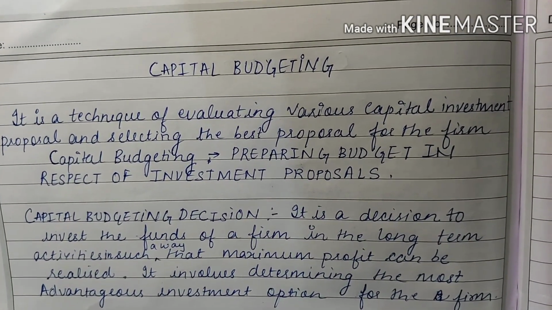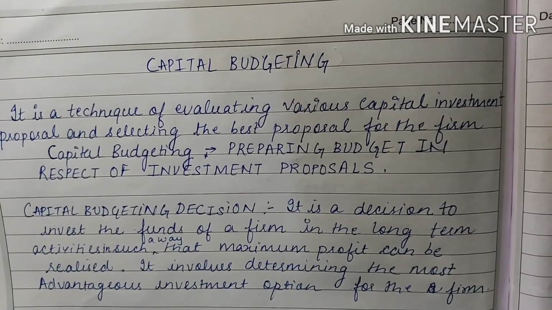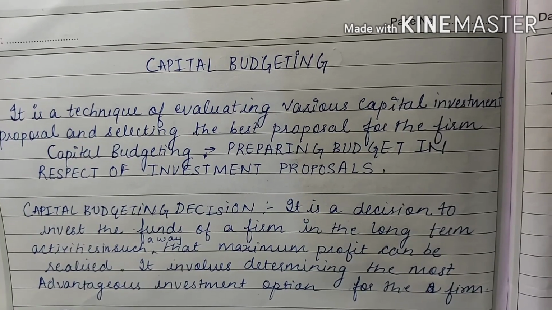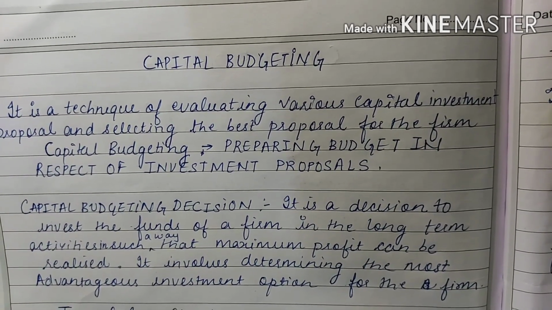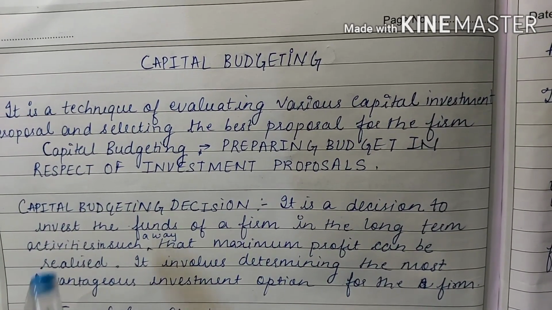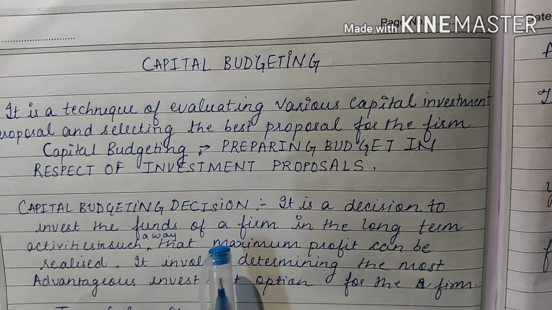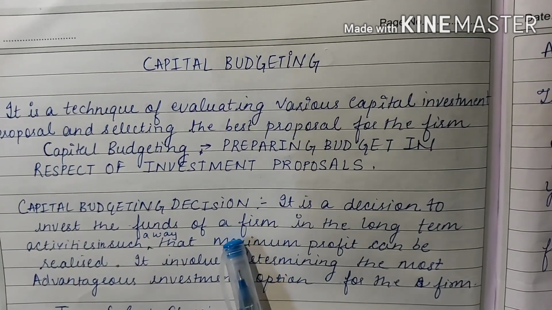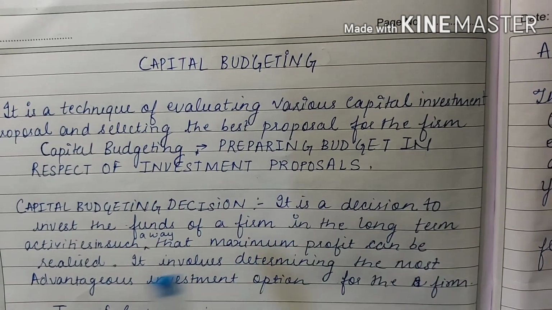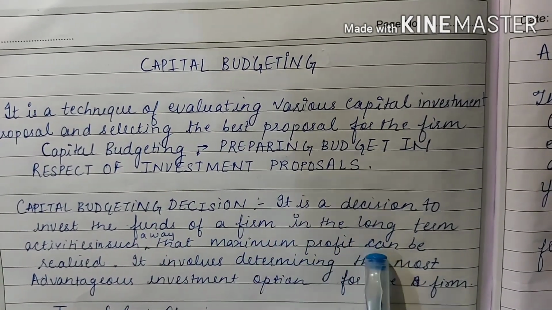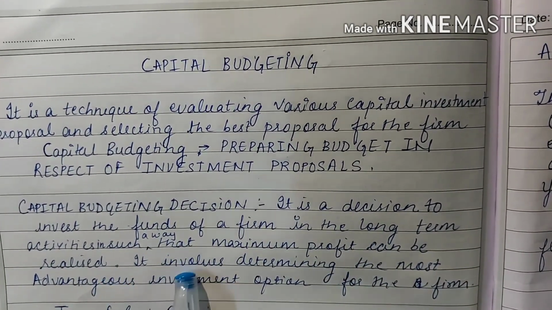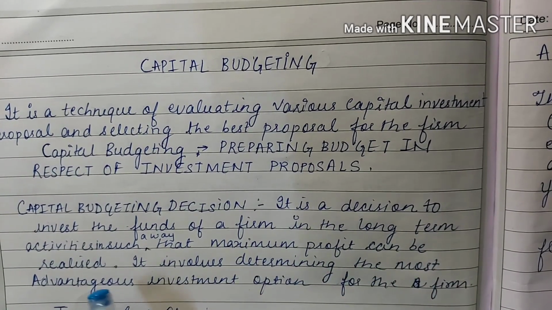Now, for the purpose of investing the funds of the firm in different assets or projects, various decisions are to be taken. These decisions are known as capital budgeting decisions or investment decisions. So, a capital budgeting decision is a decision to invest the funds of the firm in long-term activities in such a way that maximum profit can be realized.